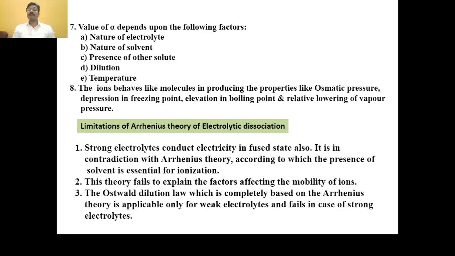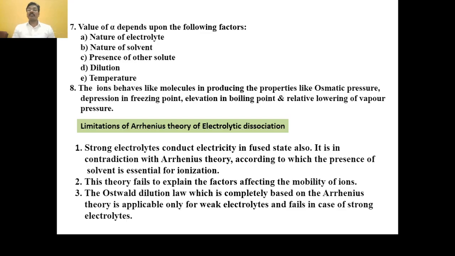This theory fails to explain the factors affecting the mobility of ions. It explains the factors affecting the degree of ionization, but it fails to explain the factors affecting the mobility of ions, that is, the speed of the ions.